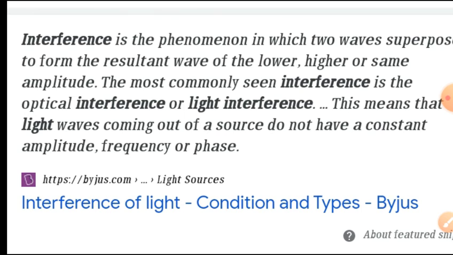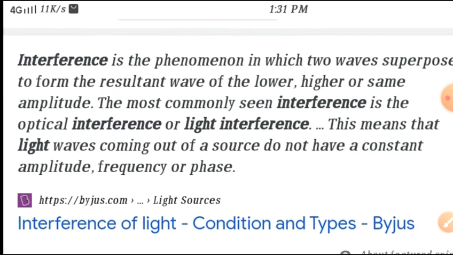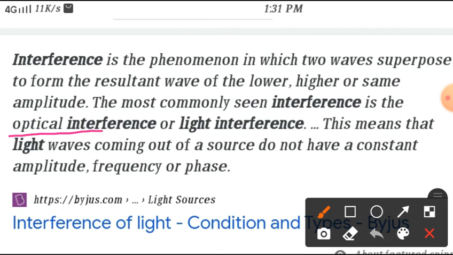According to the diagram, the light waves emitted from the sources interfere. Two waves are superimposed to form a resultant wave of lower, higher or the same amplitude. The most commonly seen interference is optical interference, or light interference. This means that light waves coming out of the source do not have a constant amplitude, frequency or phase.